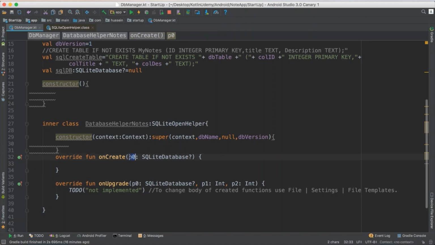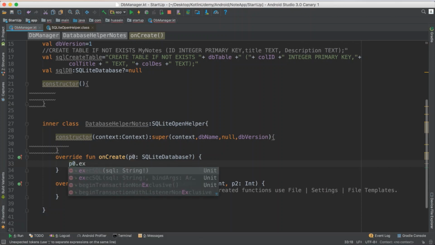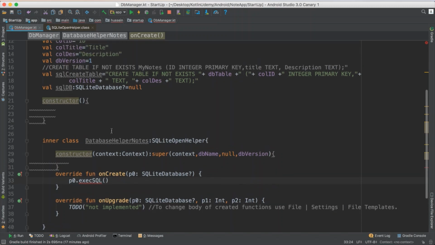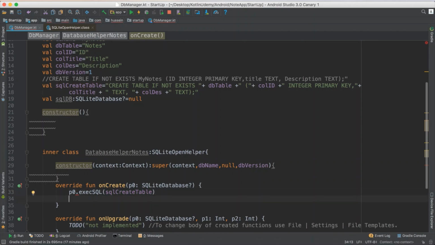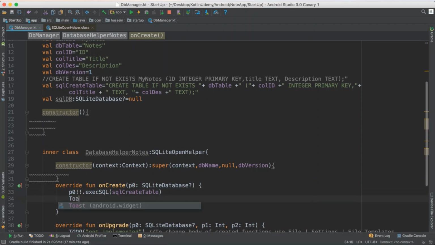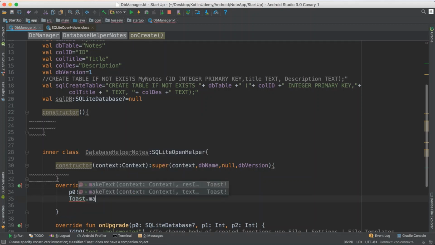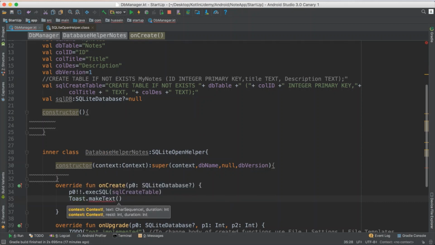Whatever name it, maybe name it P2, maybe name it DB, whatever. So get this one, P0, and this one, P0, just give it SQL, execute SQL. I want to run an SQL statement on that database. What is the SQL statement? I want to run this SQL statement. And yeah, I'm done. So if he calls this one, you're just saying, hey, it is SQL, it's readable, so make sure to add this one here. So if he succeeds on this one, say hey, toast.makeText, then send the parameter for it.